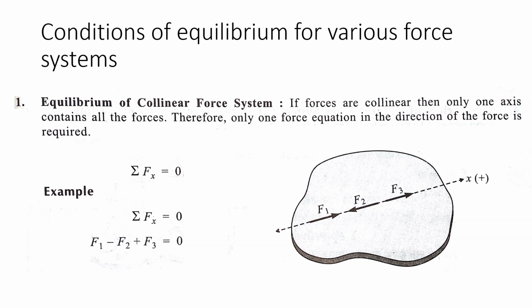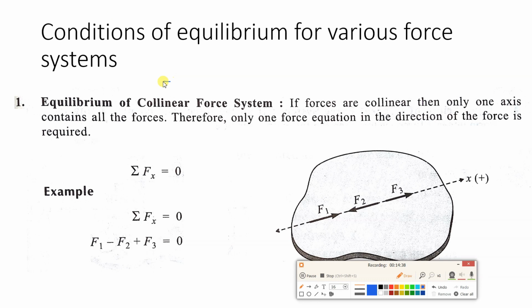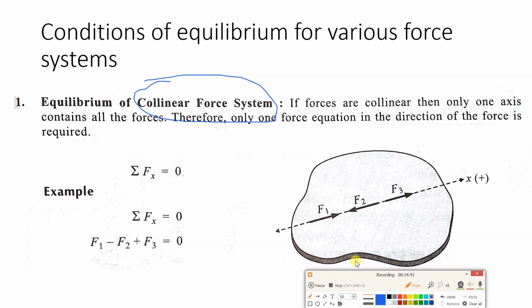Next, we will see what are the conditions of equilibrium for various force systems. The first force system is the collinear force system. What do we mean by collinear? All the forces are acting along one axis only. Here you can see a random body has been shown and the x-axis has been shown on this body, and F1, F2, F3, all the forces are acting along that axis only.